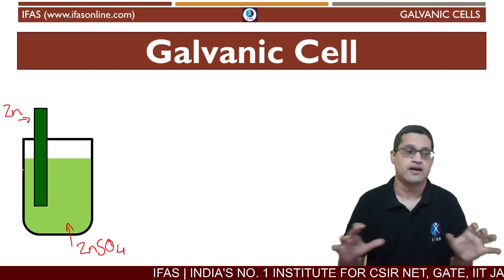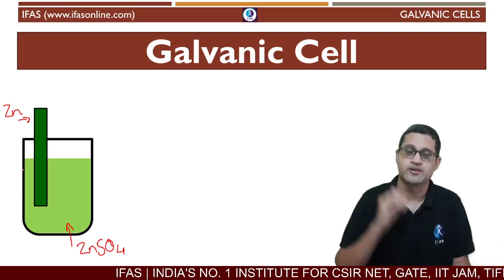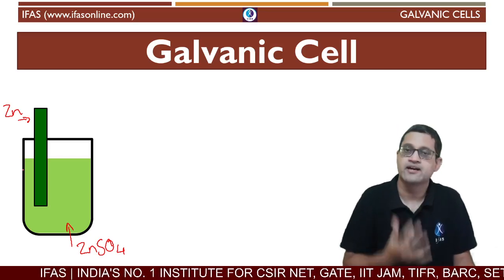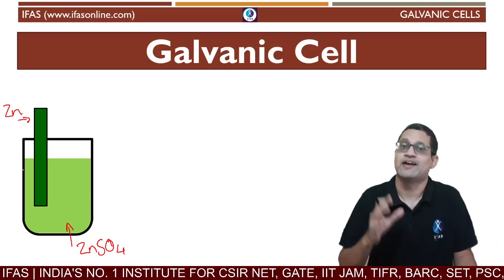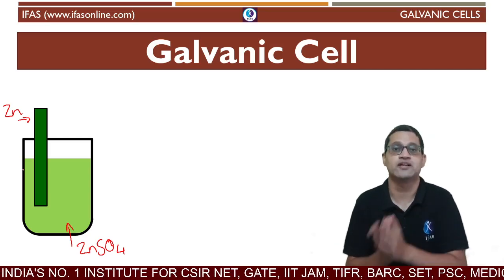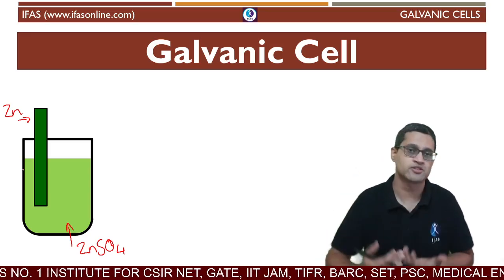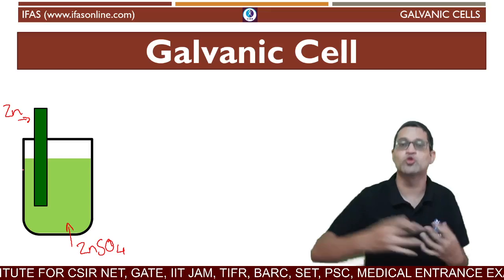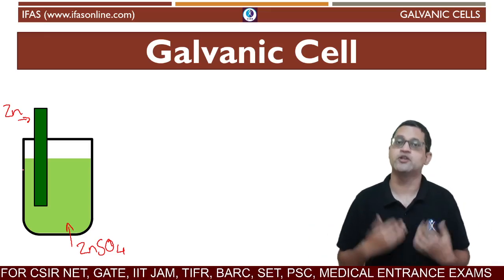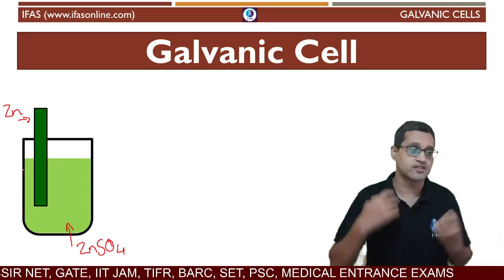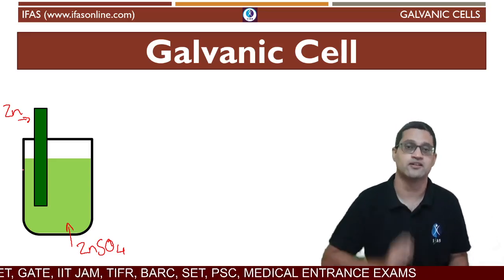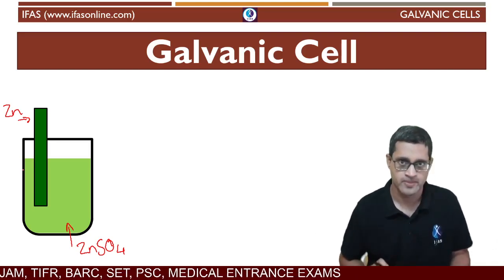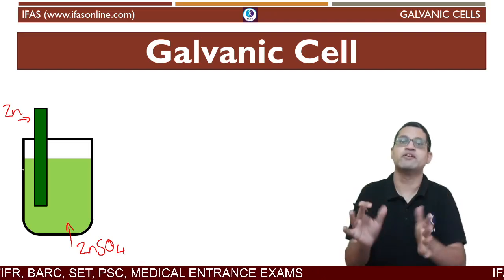Now when a zinc rod is dipped in zinc sulfate solution, zinc atoms have a tendency to convert into zinc ions. The zinc atoms feel confined to the zinc rod. They want to be free and roam around in the solution. So they try to become like the Zn2+ ions in the zinc sulfate solution by giving away their electrons.